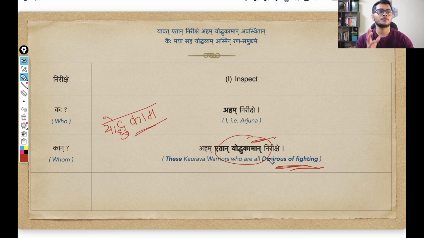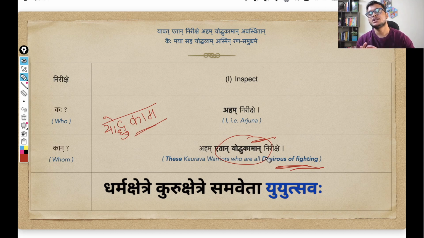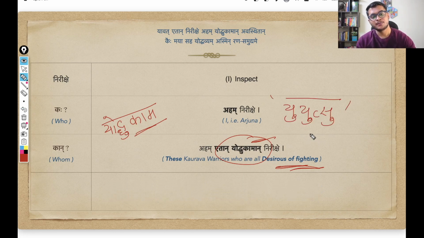So if you remember the very first shloka of Bhagavad Gita, Dharm Kshetre Kurukshetre Samaveta Yuyutsavaha. So Yuyutsavaha in that first shloka came from the base word Yuyutsu. And Yuyutsu also meant the same thing. Someone who is very eager to fight, someone who is desirous of fighting. And this particular word Yodukam means the same thing. Someone who is desirous of fighting.